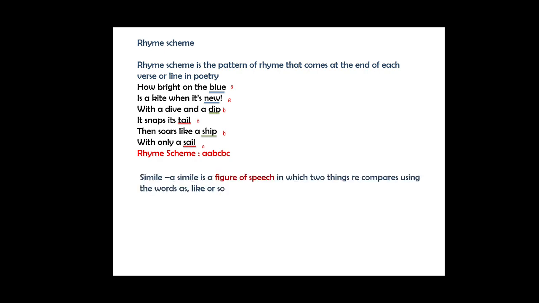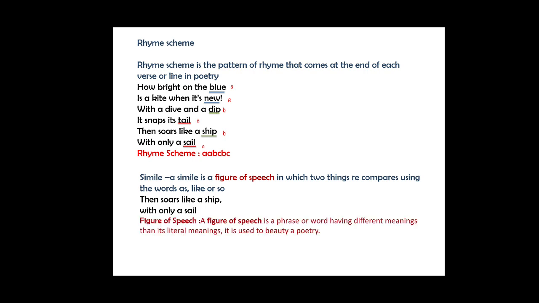Now let's see what a simile is. A simile is a figure of speech in which two things are compared using words like as, like or so. They are dissimilar things, but they are compared using these words. It is called the figure of speech, simile. Like in these lines, then soars like a ship with a sail. Here, kite and ship are two different things, but they are compared. Ships sailing in water is compared to kites flying in the air. So there is a simile here.